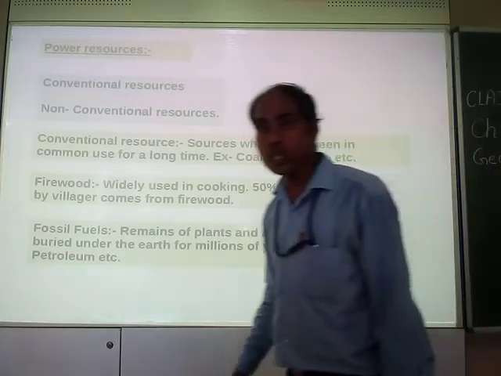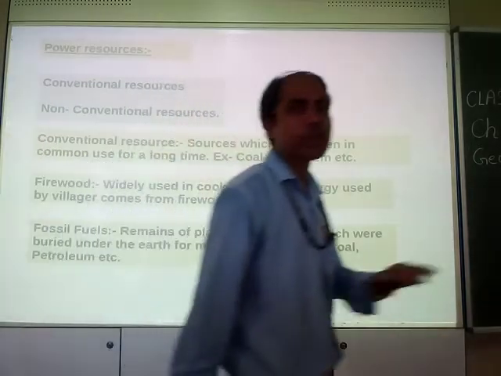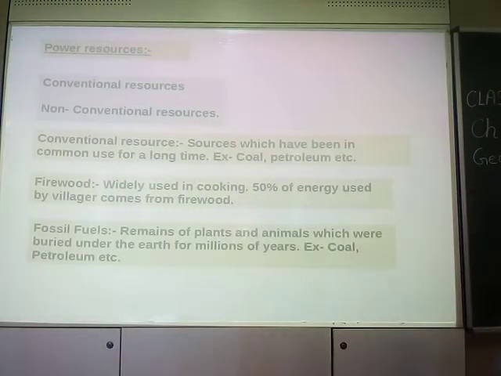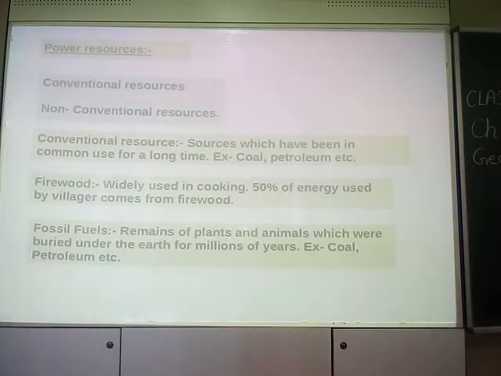Example is coal, the best example. Moreover, petroleum is also formed by that process only. These are non-renewable resources also, so these are conventional resources.